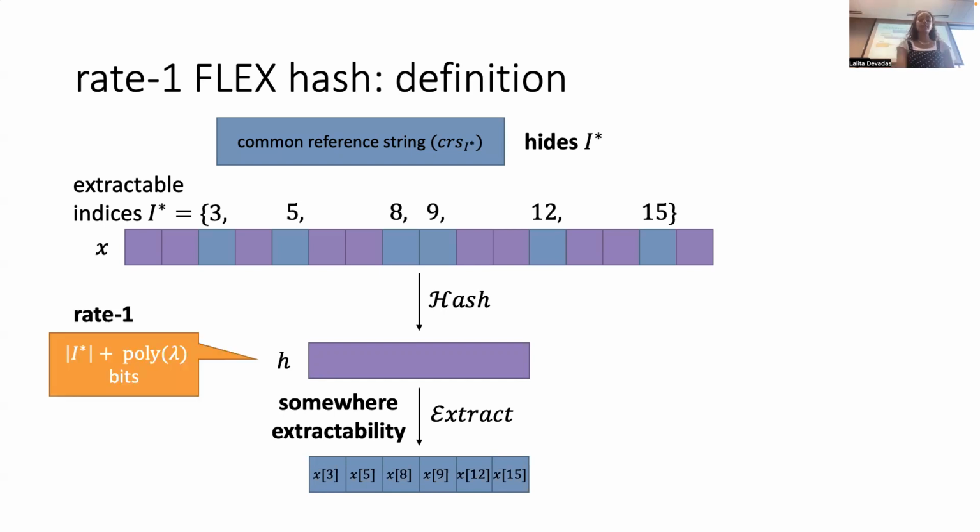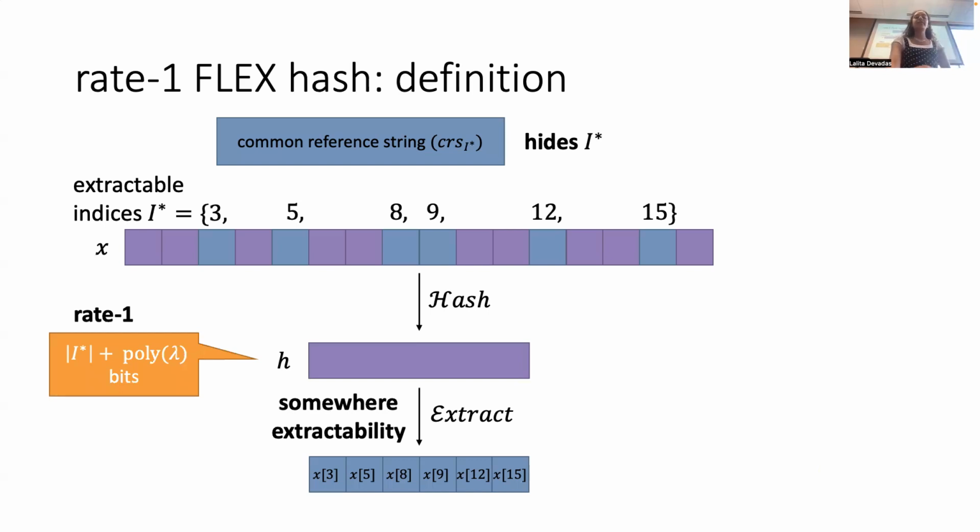We have a couple more things we want. Firstly, we want Rate-1. This is pretty simple. It's pretty much the exact same as the Rate-1 we want from our BARG, which is that we want the hash value to have length the length of I star plus poly lambda bits. Again, ignoring log of the length of X and other parameters, but basically we want H to be the number of statistically bound indices and just an additive factor on top of that.